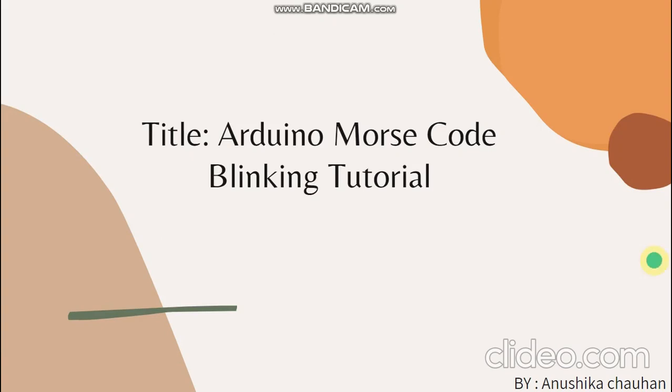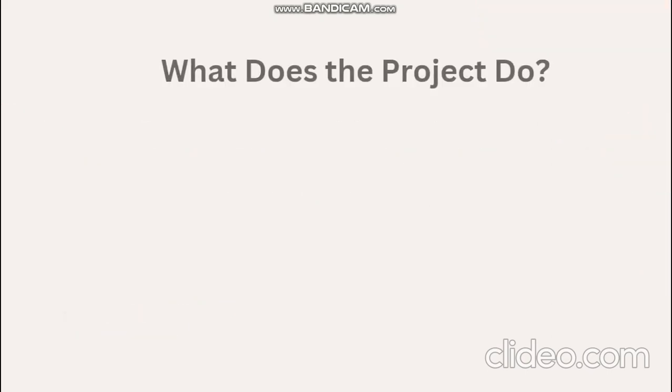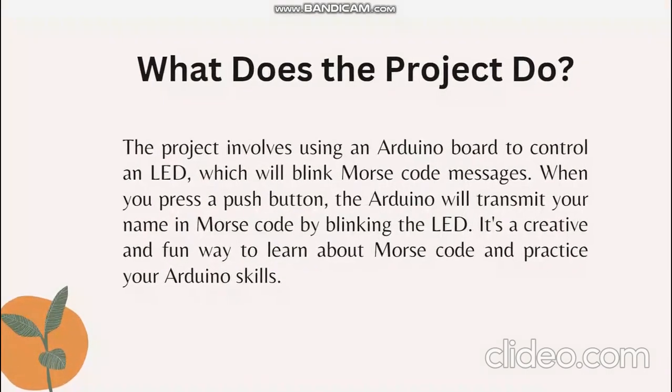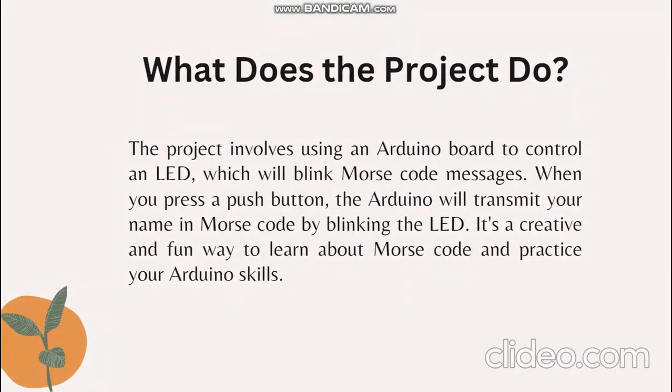The title of the project is Arduino Morse Code Blinking Tutorial. This project involves using an Arduino Nano to control an LED which will blink Morse code messages. When you press a push button, the Arduino will transmit your name in Morse code by blinking the LED. It is a creative and fun way to learn about Morse code and practice your Arduino skills.